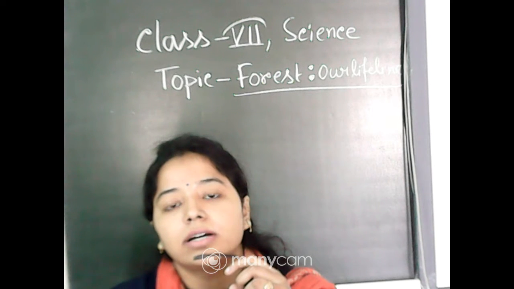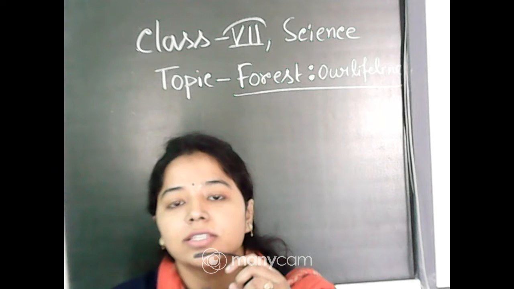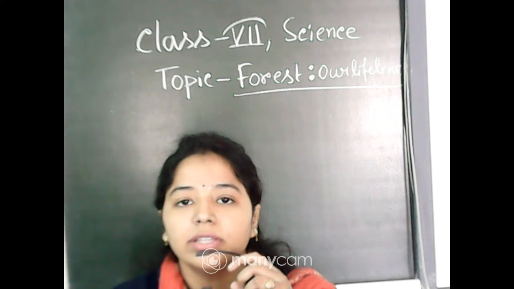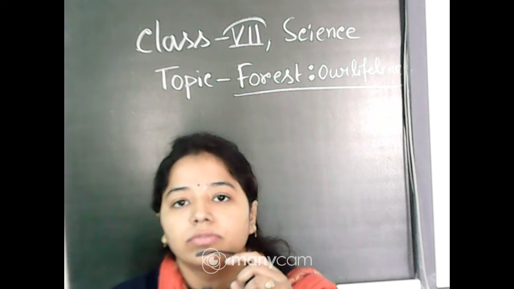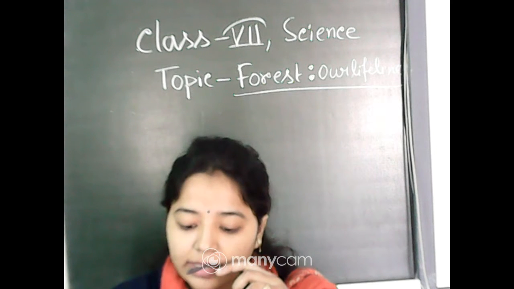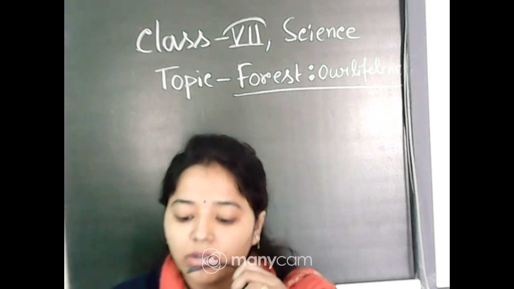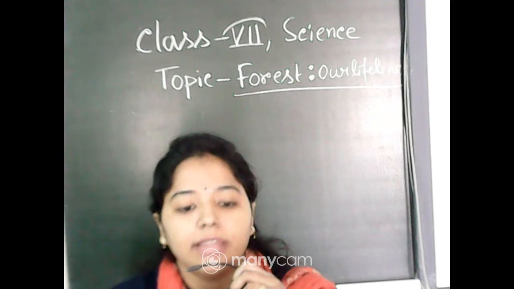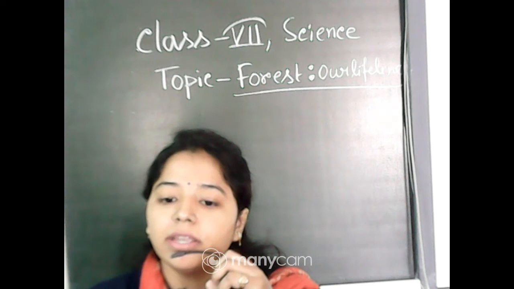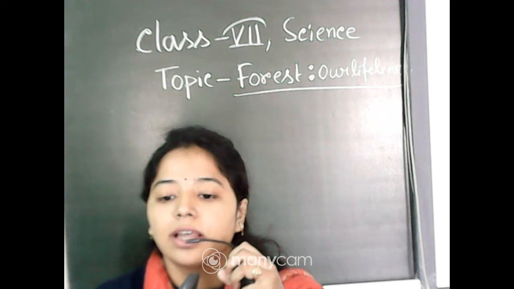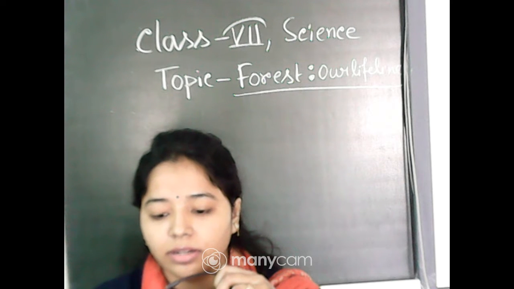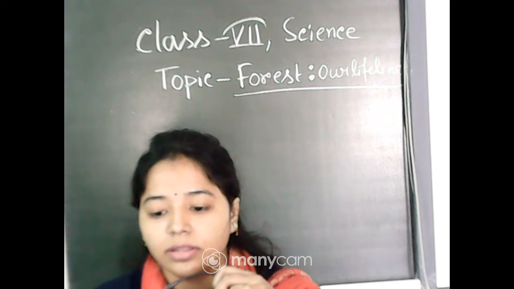Ecosystem is a community or group of organisms. They interact with each other, or there is an interrelation between these organisms in an area, that is known as ecosystem. Okay, so you can say ecosystem is a community or a group of living organisms that live in and interact with each other in a specific environment, that is called an ecosystem. Okay, you understood this point, everyone? Any problem? You can tell me.